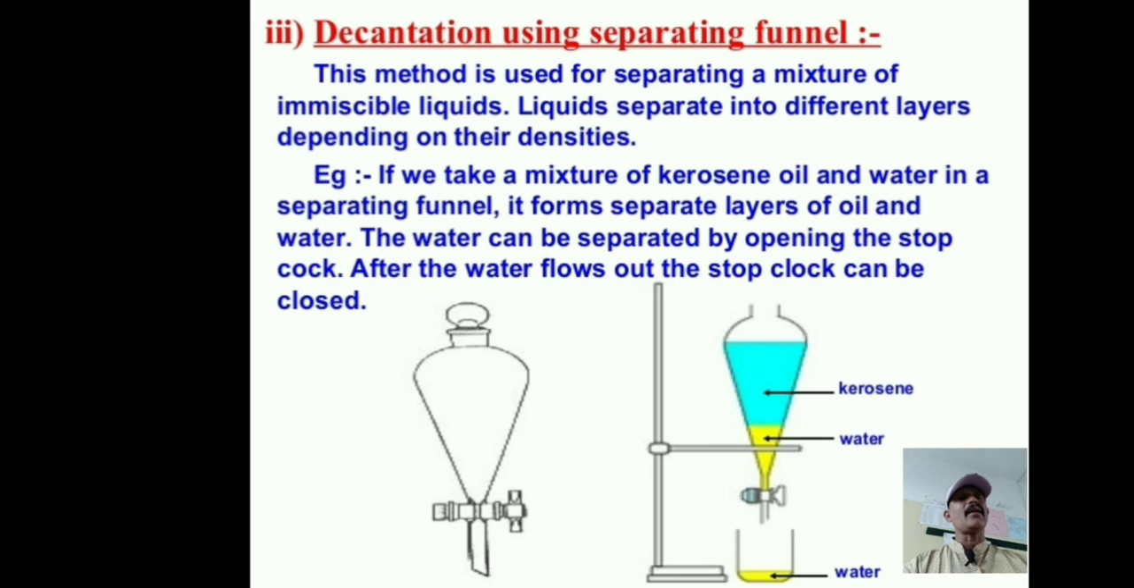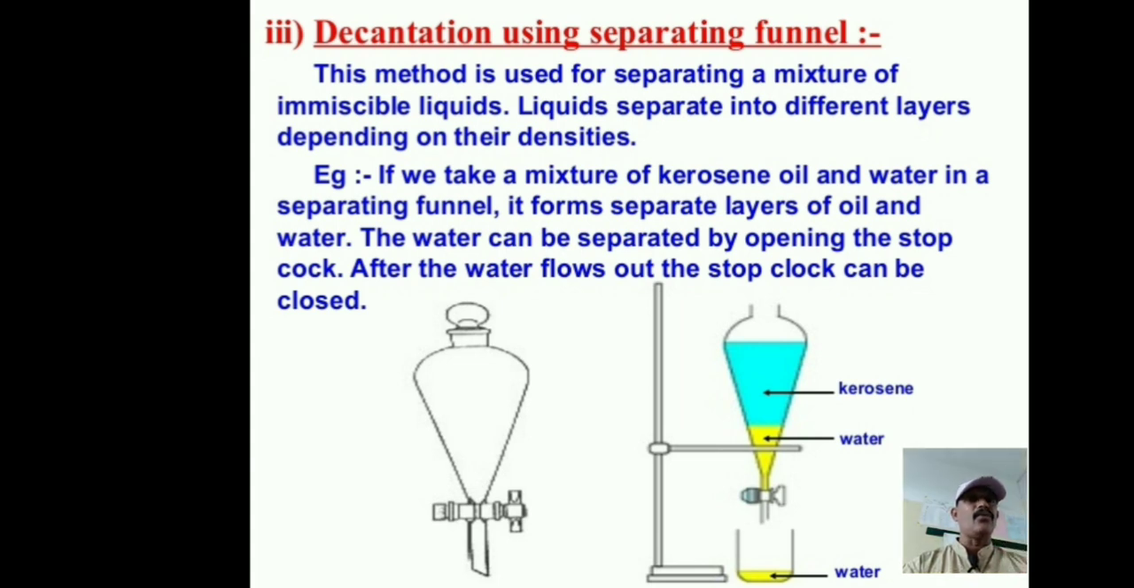Now I am taking kerosene oil and water. Kerosene oil and water do not mix; they are immiscible liquids. Here kerosene is floating on the water. Why is it floating? Because the density of kerosene oil is less than that of water, so the kerosene floats on the water. So how can we separate this mixture? Using a separating funnel.